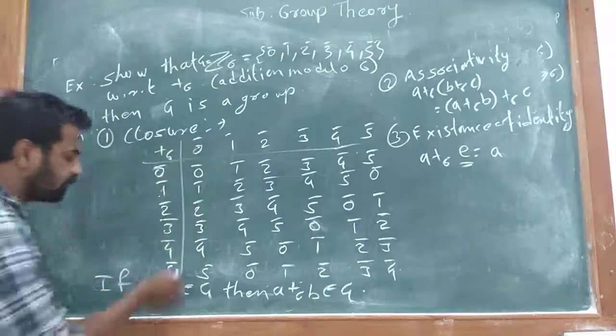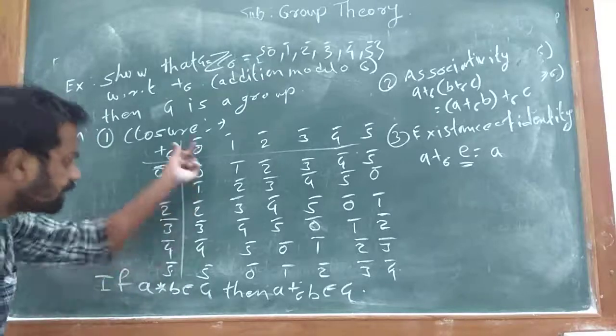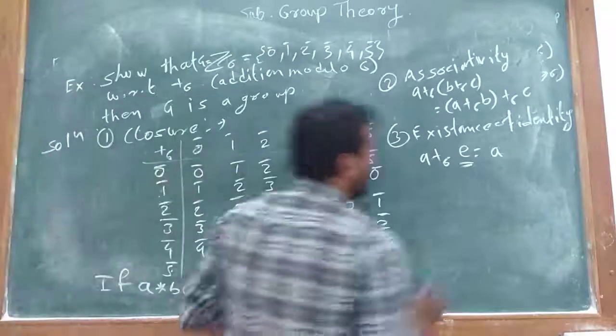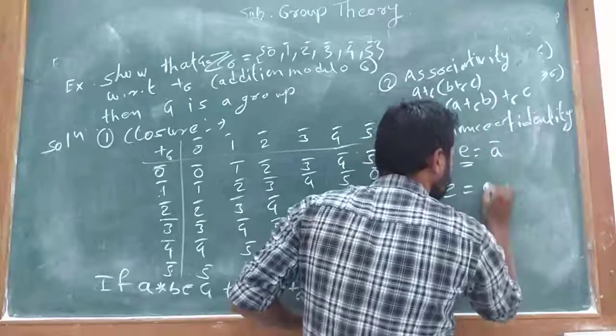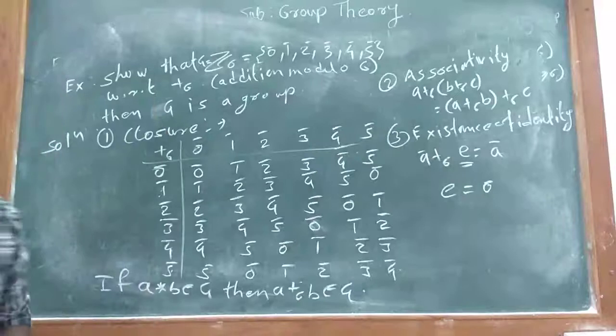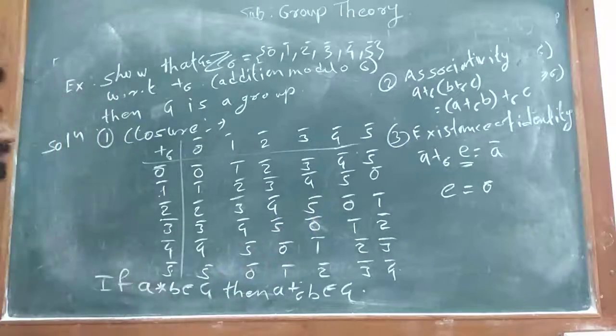The same holds for 4 bar and 5 bar, that is A bar plus E bar is equal to A bar. Therefore E is equal to 0. That is, identity exists in Z6.